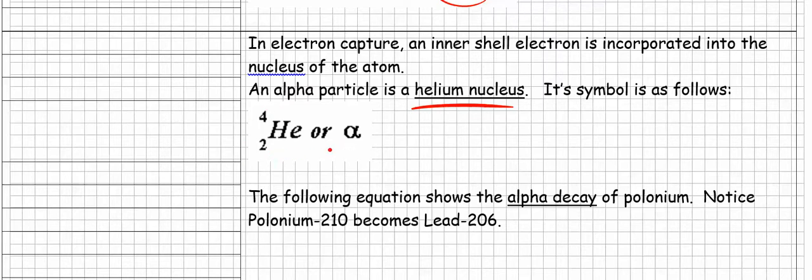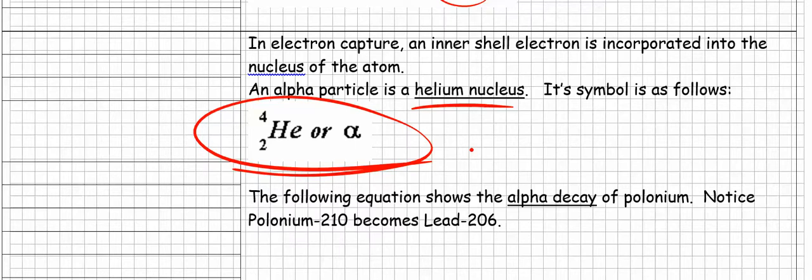Folks, go back in your memory and remember the gold foil experiment. It's where something was shot at gold metal, a thin sheet of metal, and the particles deflected. What were those particles? They were alpha particles, all right?